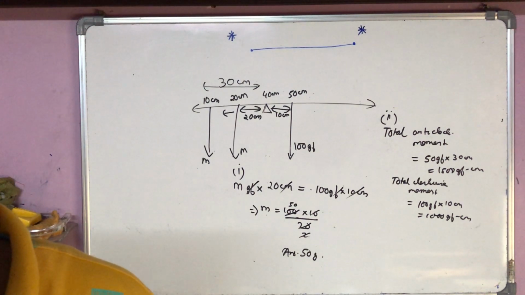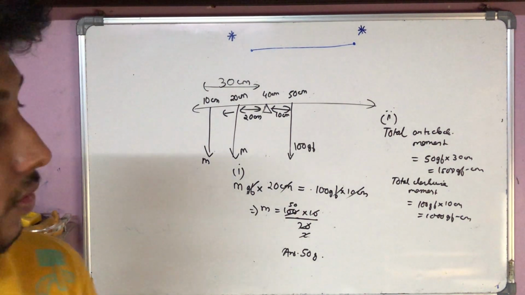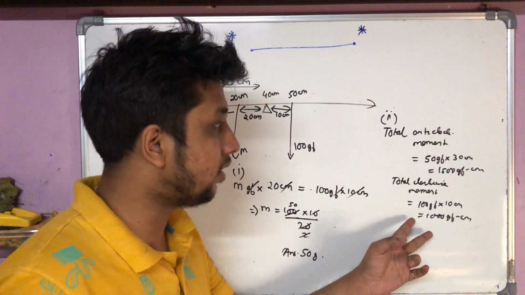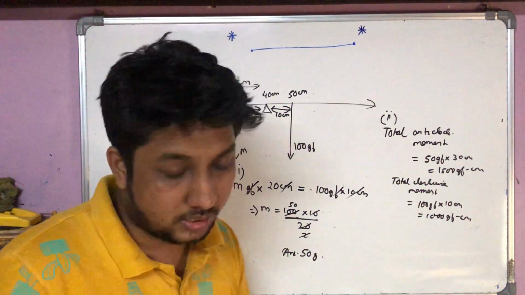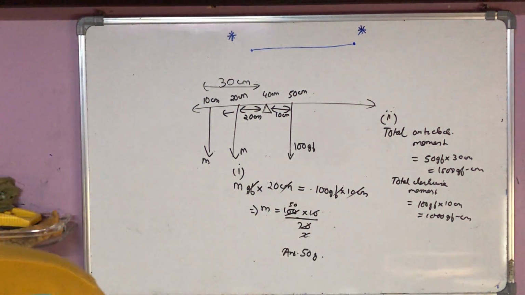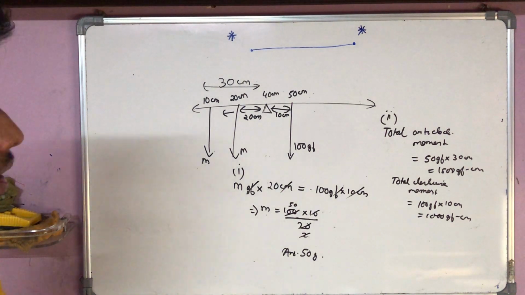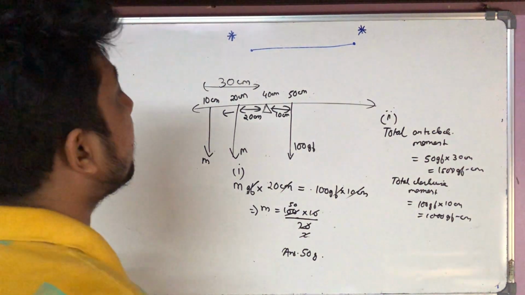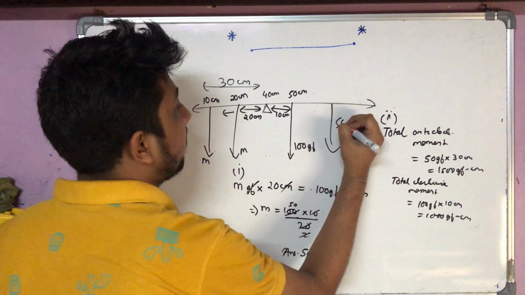After that, part 3, what is the resultant moment now? That we have already taken out, that is 1500 gram force centimeter minus 1000 gram force centimeter, that is 500 gram force centimeter in the anti-clockwise direction. Part 4, how can it be balanced by another mass of 50 grams? Obviously that another mass of 50 grams needs to be suspended somewhere here.